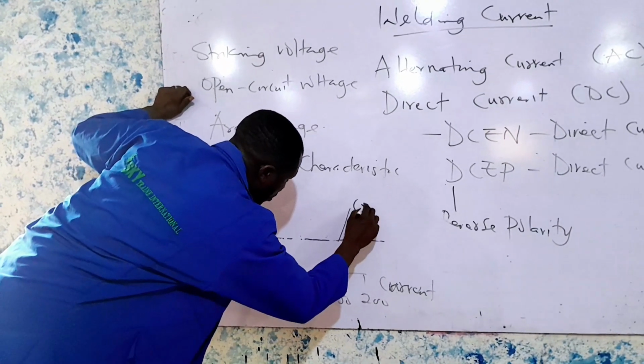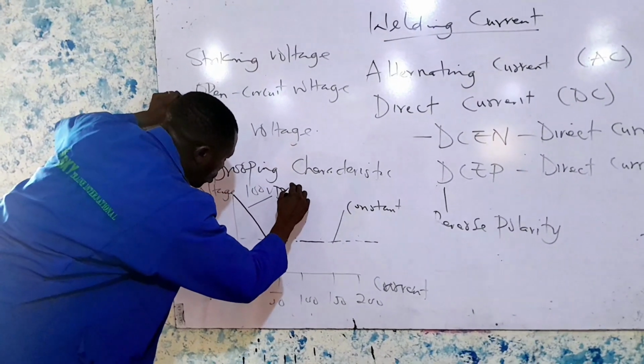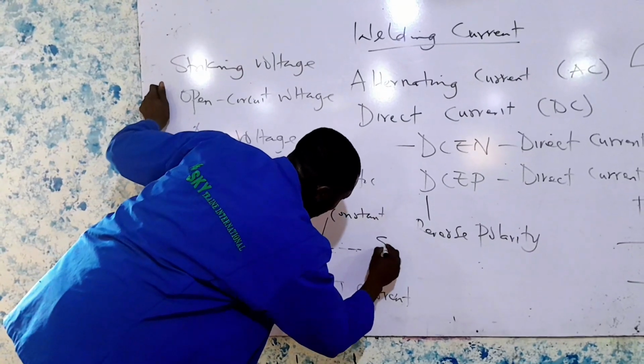This is constant, while this drops, and this is the effect of the stability of the arc.